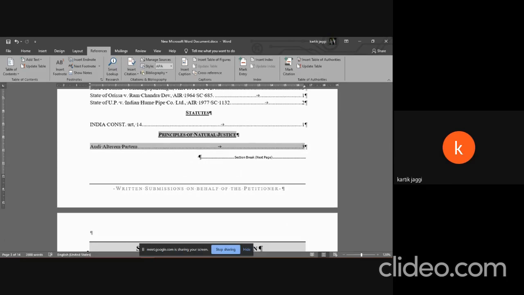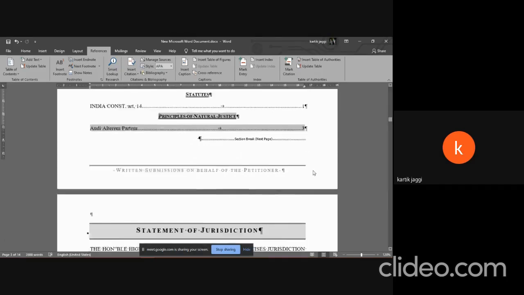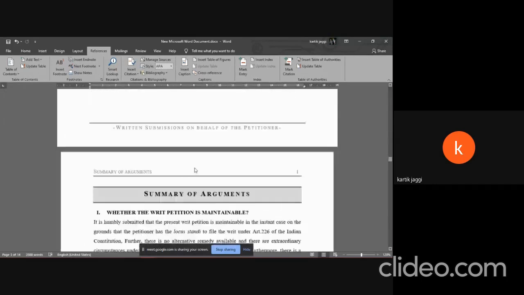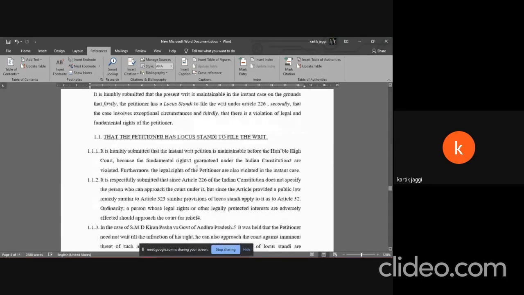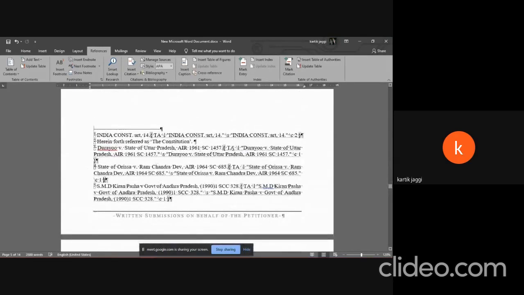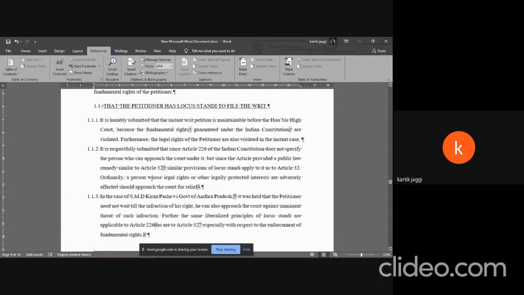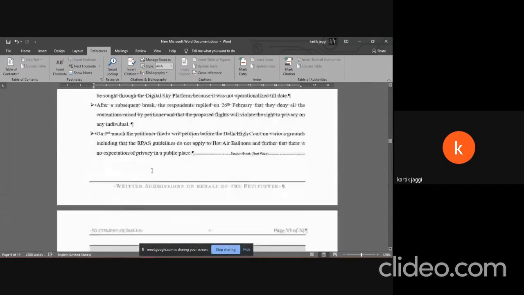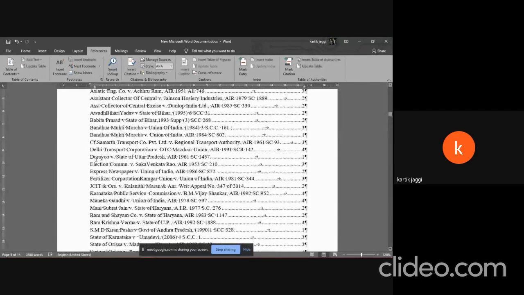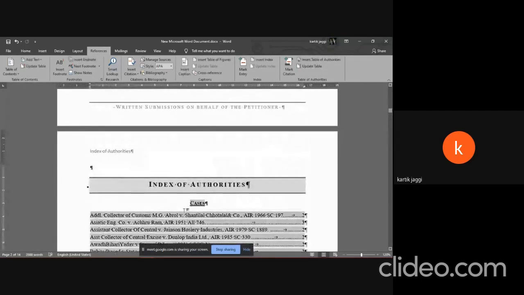Okay. Jyoti asks how to remove a marked citation. So you remember the code that I showed you, the code that appeared right next to the footnote. For example, if I decided to remove this Durayu versus State of Uttar Pradesh, all I have to do is remove this particular code. And now when I update my table of authorities, this particular case should ideally vanish.